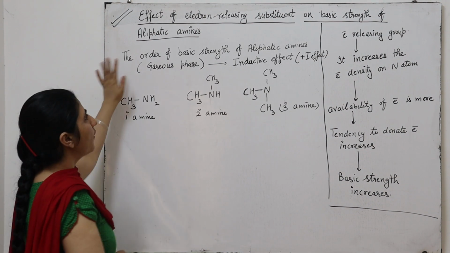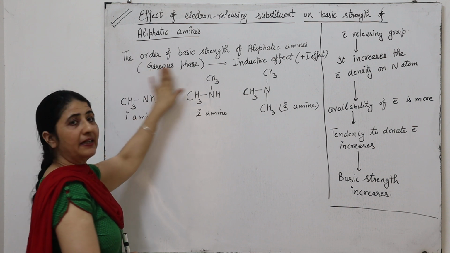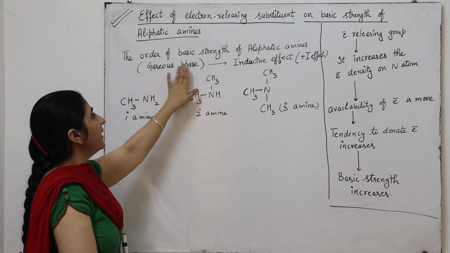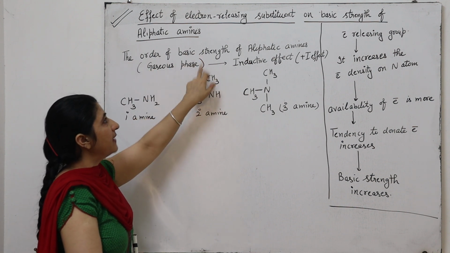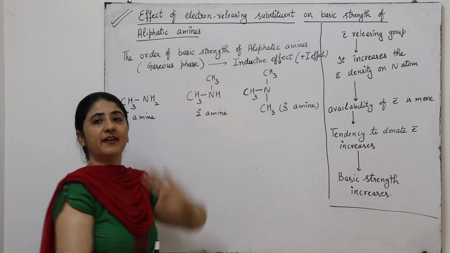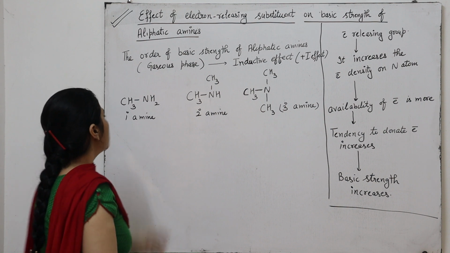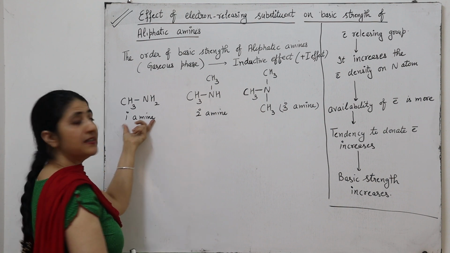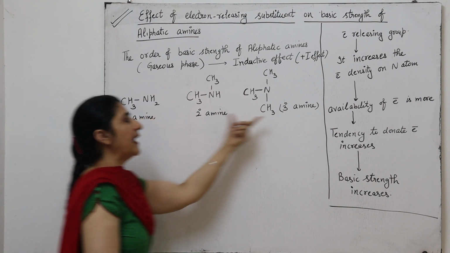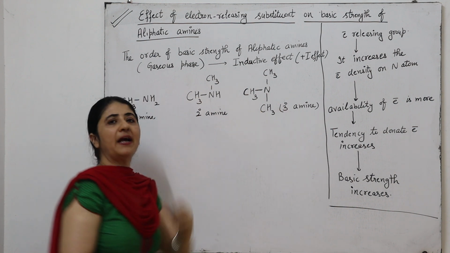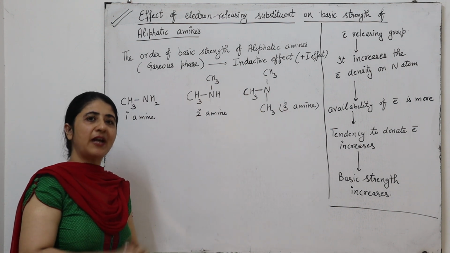First of all, I will discuss the order of basic strength of aliphatic amines in the gaseous phase. In the gaseous phase, the order of basic strength is described with the help of the inductive effect, which is also known as the positive I effect. Here we have 3 types of amines: primary amine, secondary amine and tertiary amine. Which amine is the stronger base?